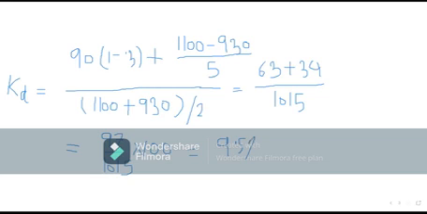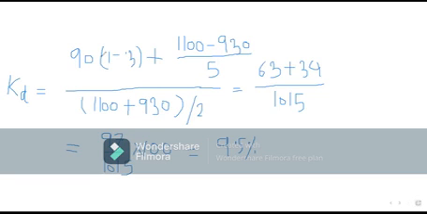So this will be the interest cost to the company. Okay. Is it clear? Yes, sir.